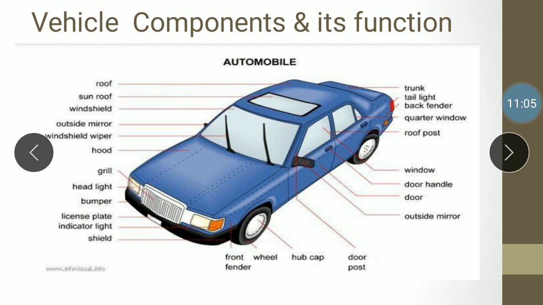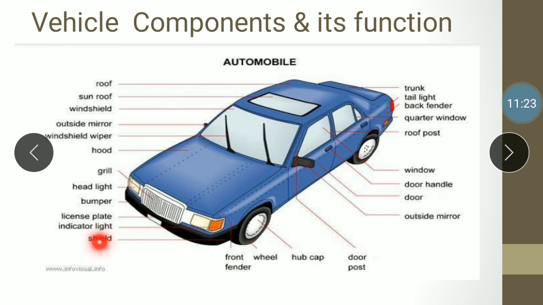You must have seen this in some expensive vehicles. This front one is the windshield. This is the outside mirror, this is the hood, this is the grill. Here we have the headlights.